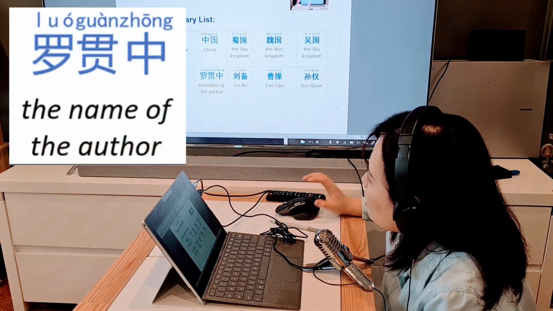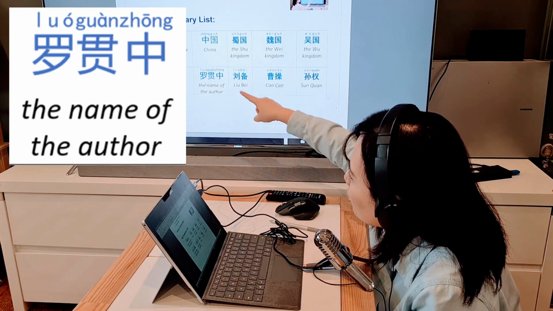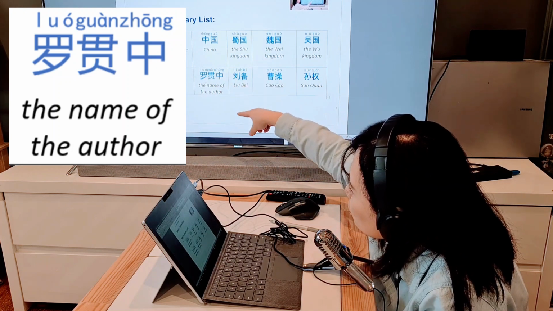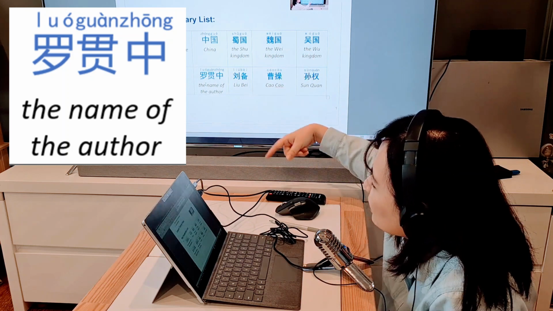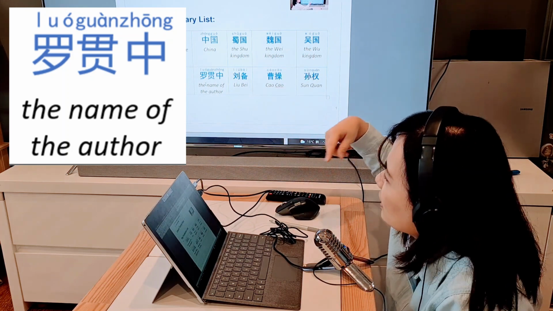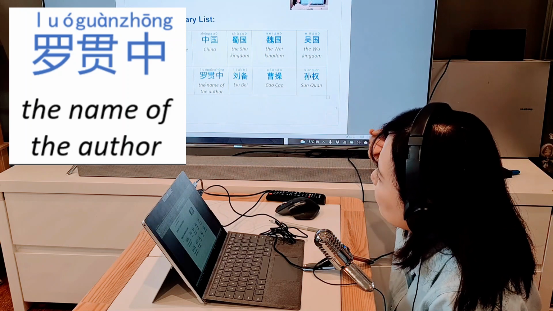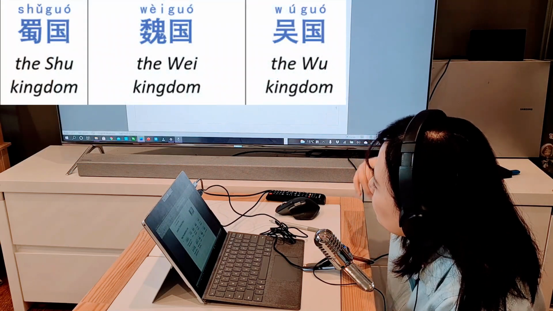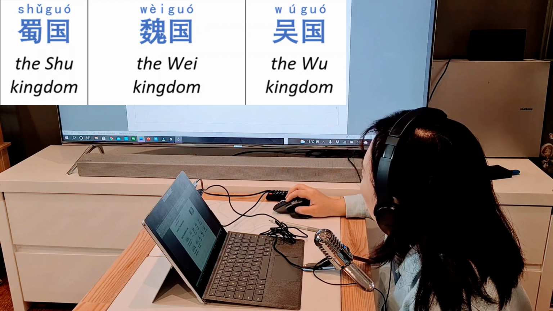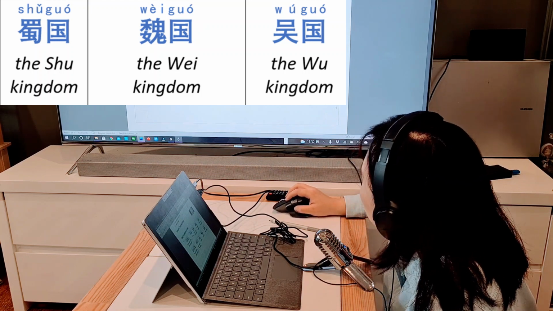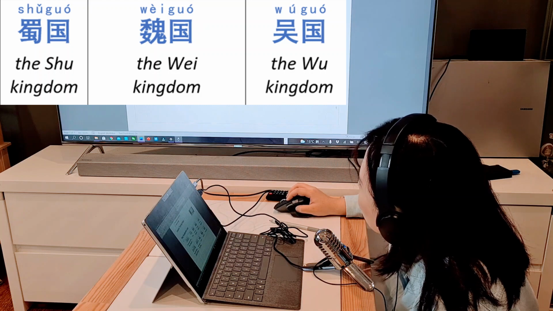And the name of the author is called 罗贯中. 罗 is his last name, 贯中 is his first name. So 罗贯中, that's his full name. The 3 kingdoms are 蜀国, the Shu kingdom, 魏国, the Wei kingdom, 吴国, the Wu kingdom.